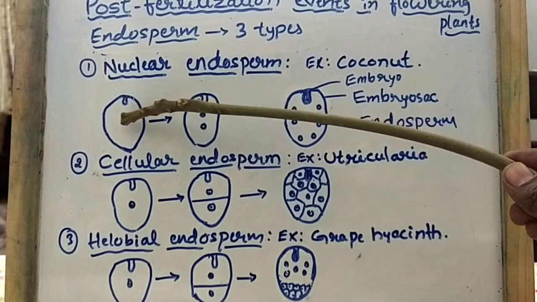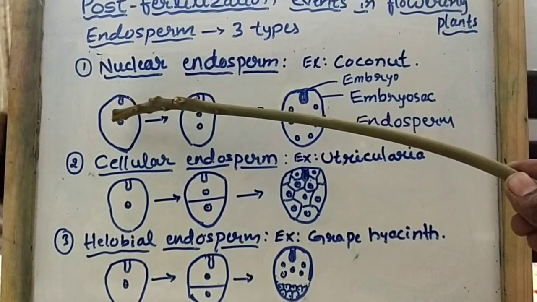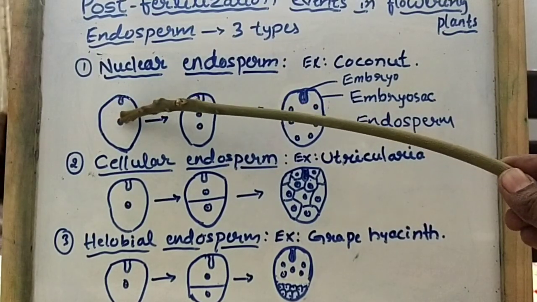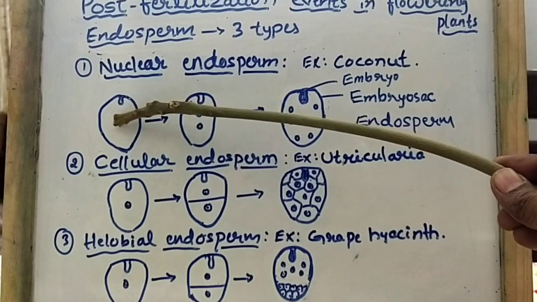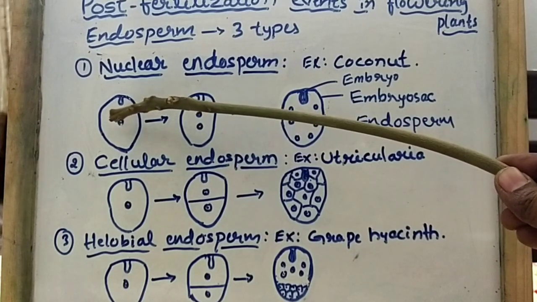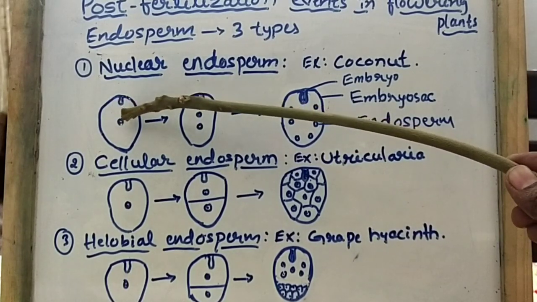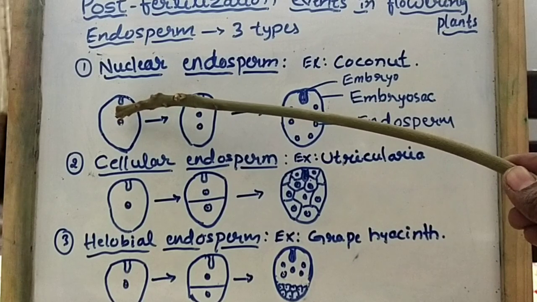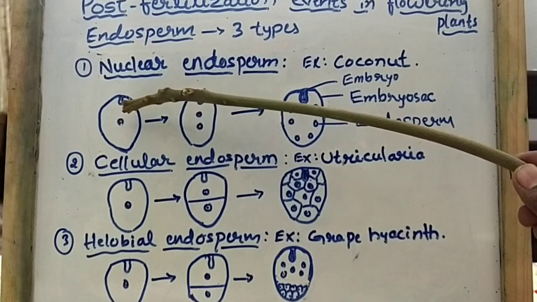In this type of endosperm development, the primary endosperm nucleus divides by free nuclear mitosis.